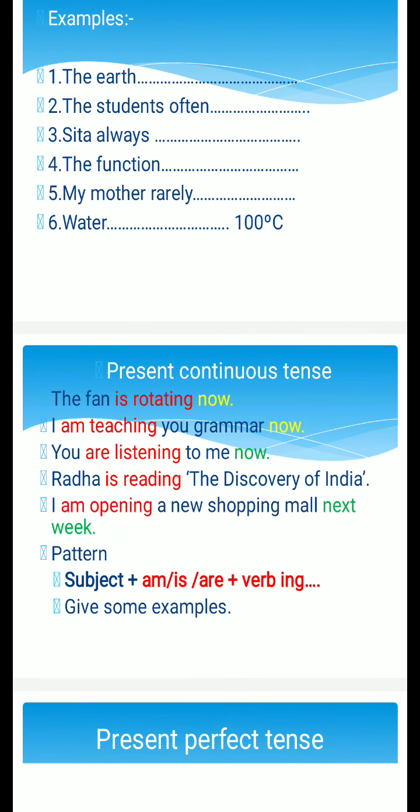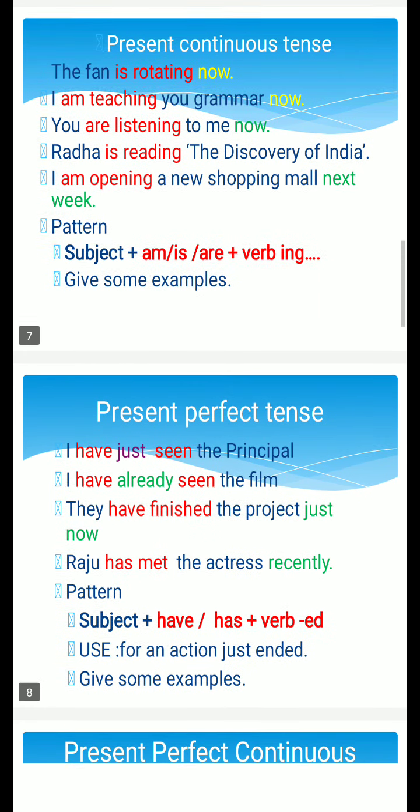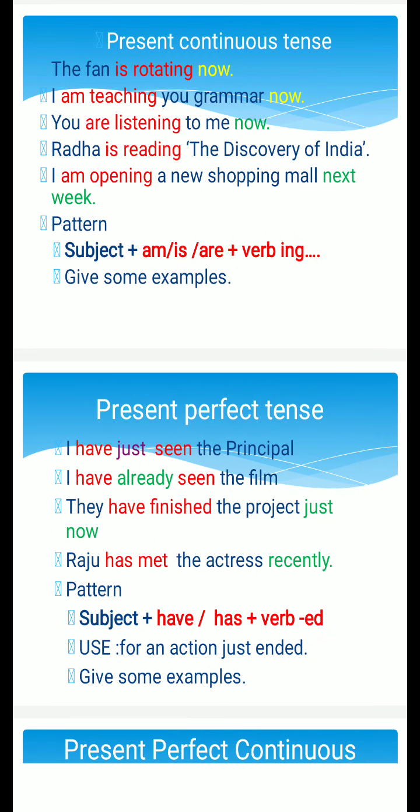Next slide, that is the 7th slide, we have the present continuous tense. Present continuous tense is used to express an action which is going on at the moment of speaking. The fan is rotating now. The word now is very important here. It mentions the present time. I am teaching you grammar now. This also talks about the present time.